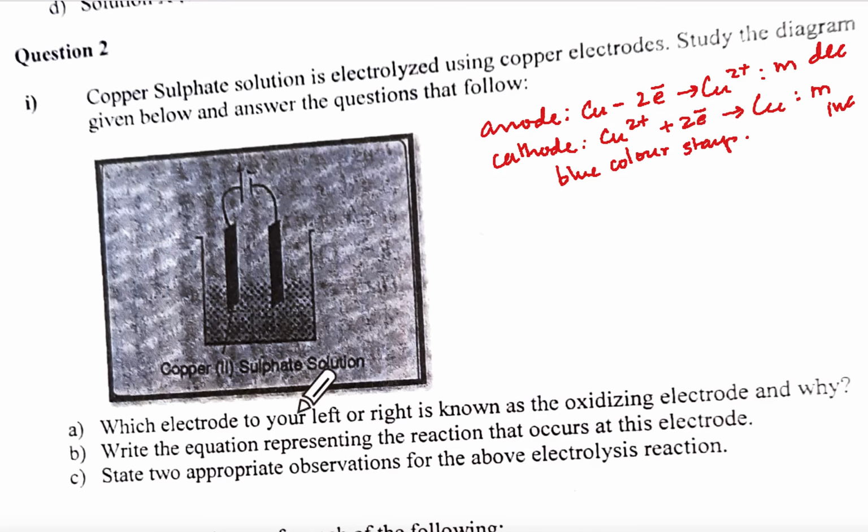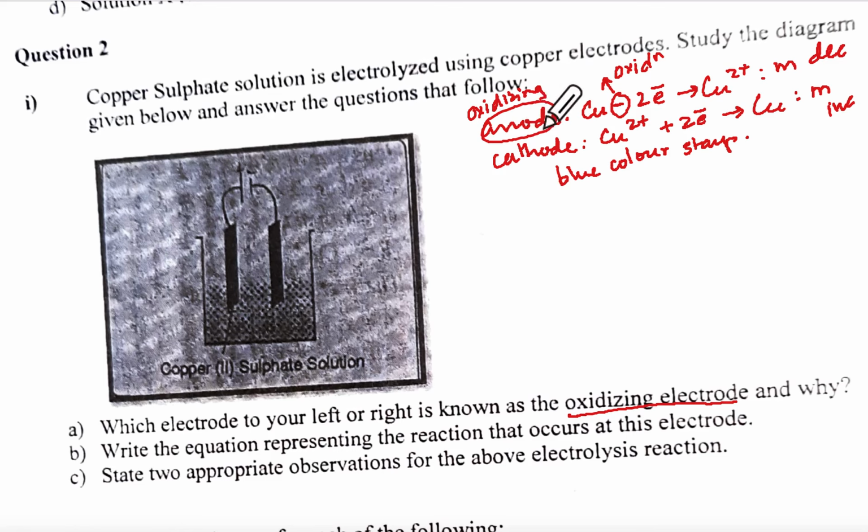Which electrode on your right or left is the oxidizing electrode? Now oxidizing electrode is where oxidation takes place. Oxidation means loss of electron. Can you see that? Right over there, this is oxidation. So anode is the oxidizing electrode.